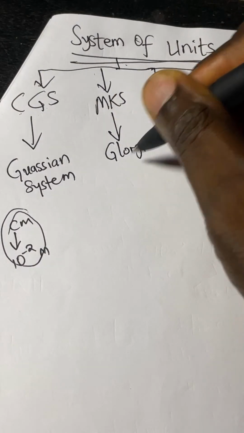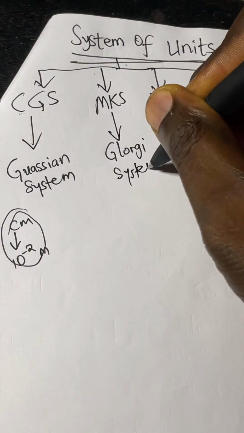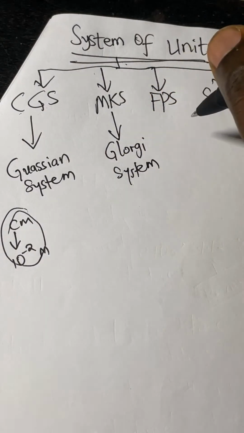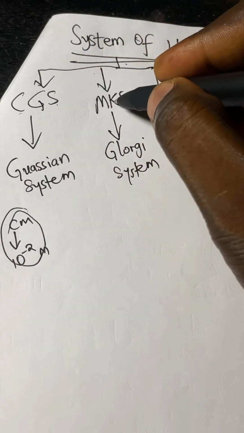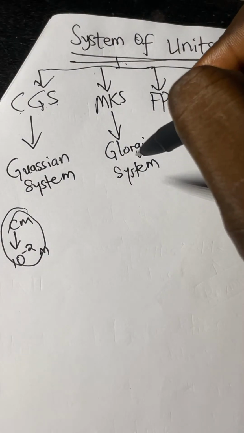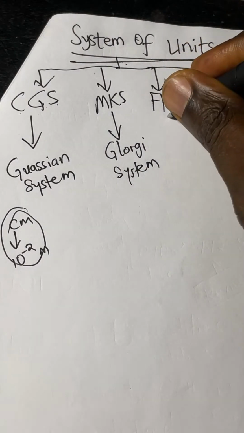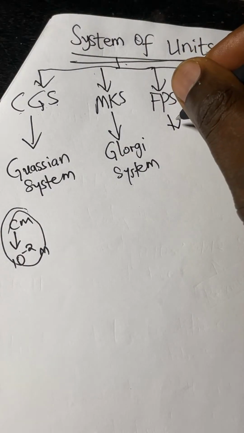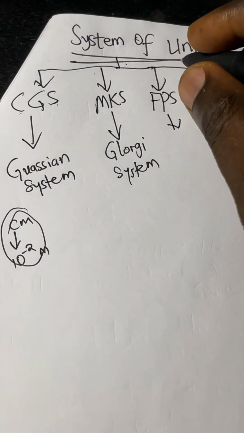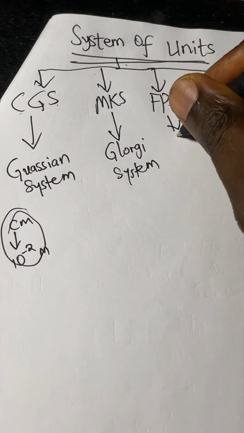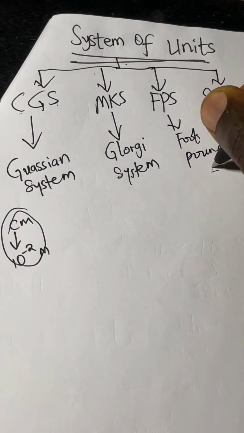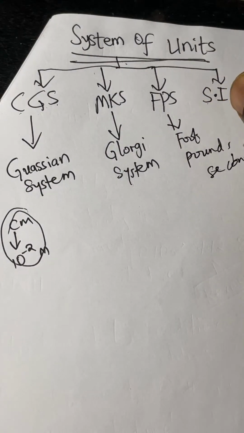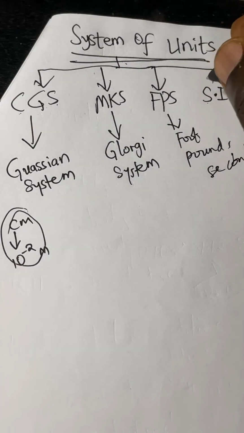Grudgy system. That is it. They are called grudgy system. As this one is Gaussian, centimeter gram seconds, meter kilogram seconds is grudgy system. And when we talk about this one, this is foot pounds seconds. This is just foot pounds, or pounds seconds set of units. Then the last one is the international system of units.